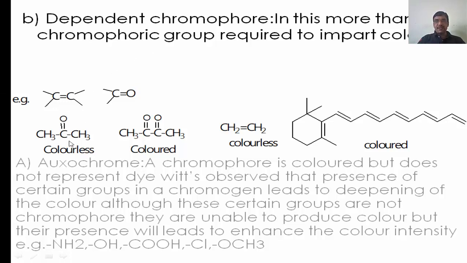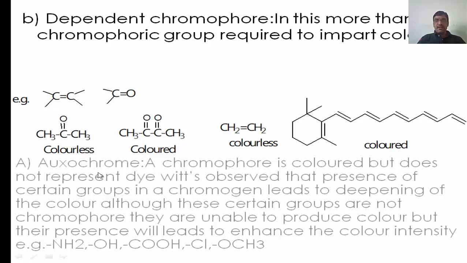When it is present singly, as in acetone, it is colorless, but in diacetyl it is a colored compound because there are two carbonyl groups. In the same way, this is ethylene, it is colorless because only one double bond is present. Here more than one double bond, 1 2 3 4 5 6 double bonds are present in a group and in conjugated form, that's why it is a colored compound.